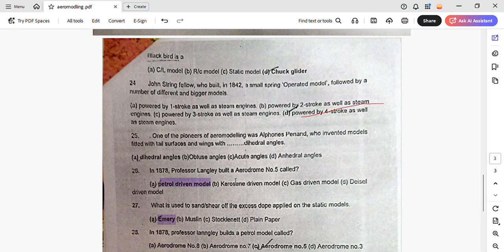And then Blackbird is a chunk glider. John String was a fellow who built, in 1842, a spring operated model, followed by a number of different bigger models powered by 4-stroke as well as steam engines. One of the pioneers of aeromodeling was Alphonse Bernard, who invented models fitted with tail surfaces and wings with dihedral angles.